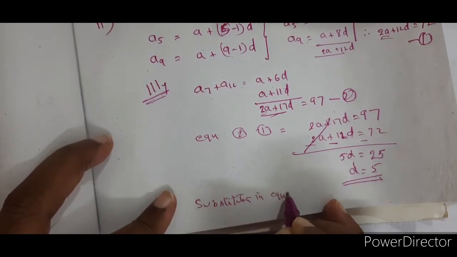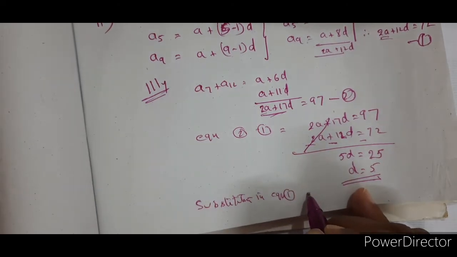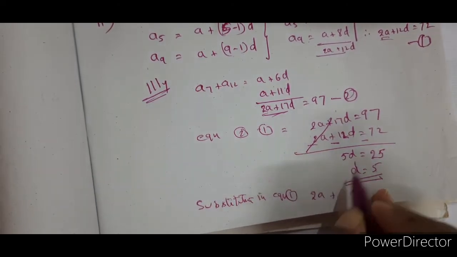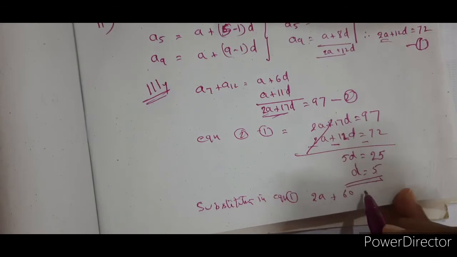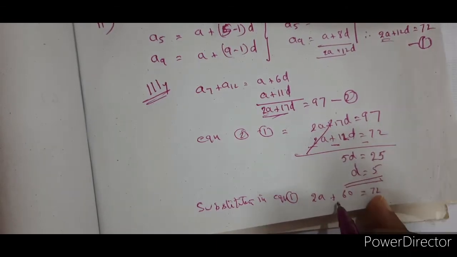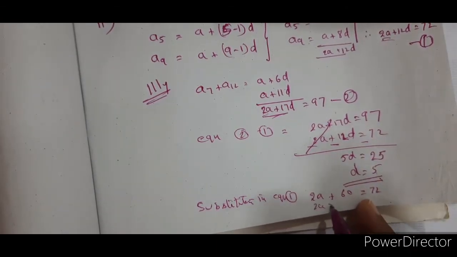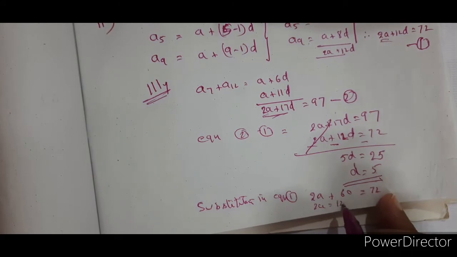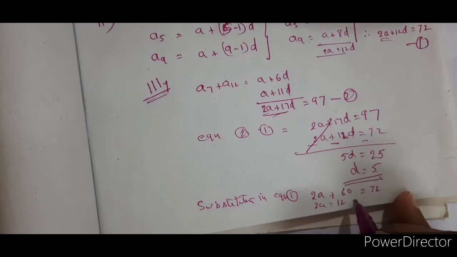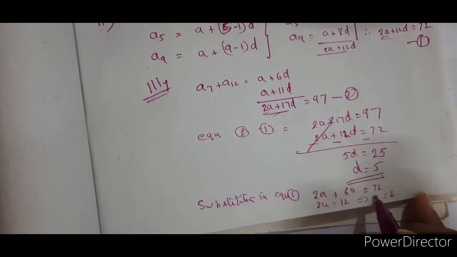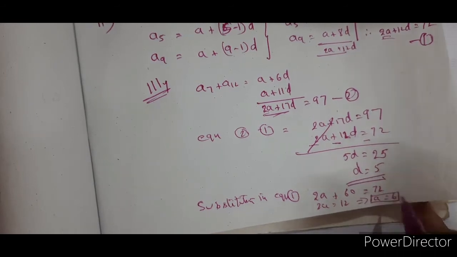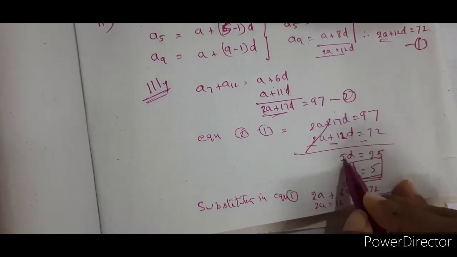In equation 1, what do we get? 2a plus 12 into 5 is 60, is equal to 72, or 2a is equal to 72 minus 60, which is 12, implies a is equal to 6. So we got a is equal to 6, d is equal to 5.